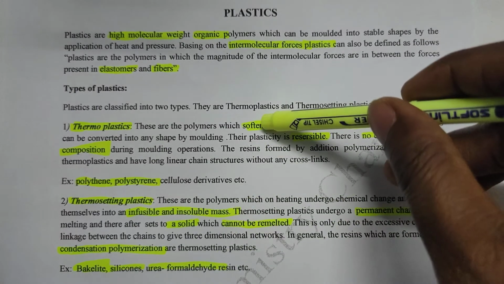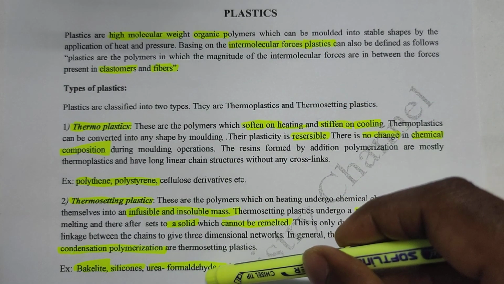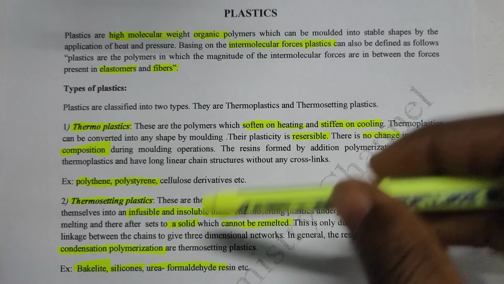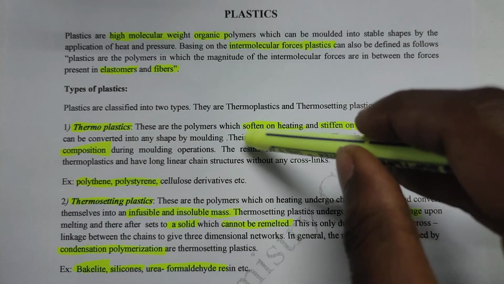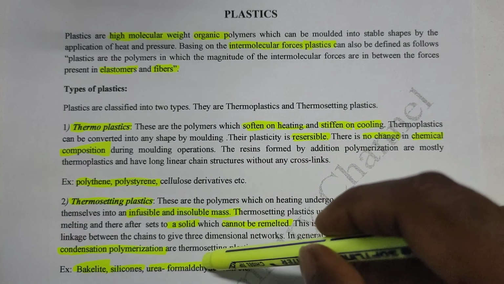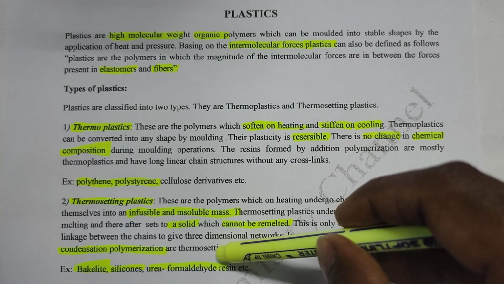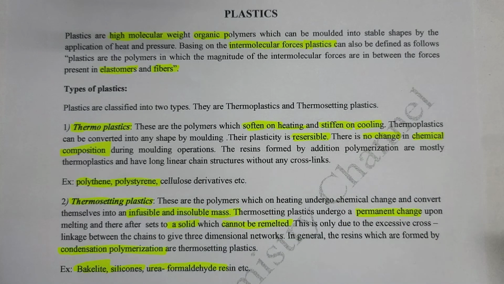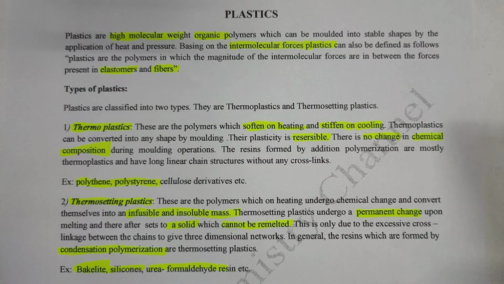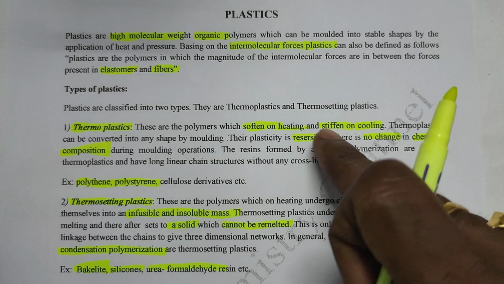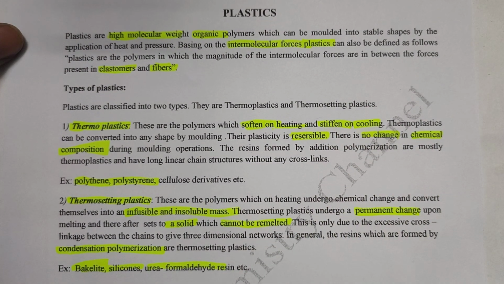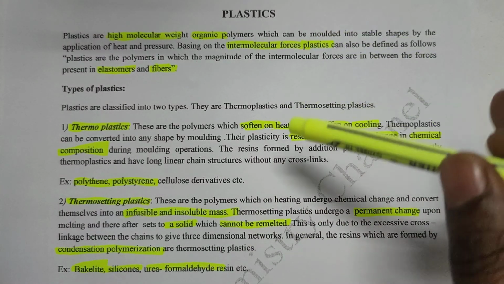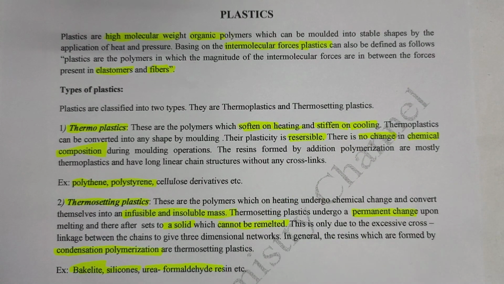Thermoplastics are tough materials, thermosetting plastics are brittle materials. Thermoplastic resins are soluble in organic solvents. In case of thermosetting plastics they are not easily soluble in organic solvents. These are the differences between thermoplastics and thermosetting plastics. So write down the notes: plastics, thermoplastics, thermosetting plastics. Thank you.